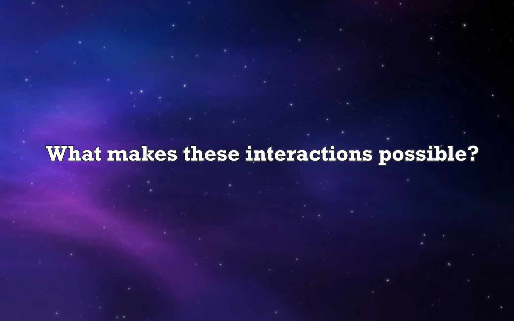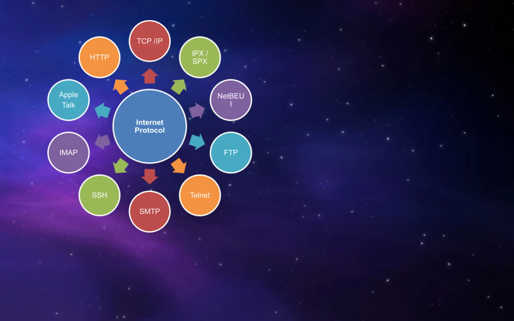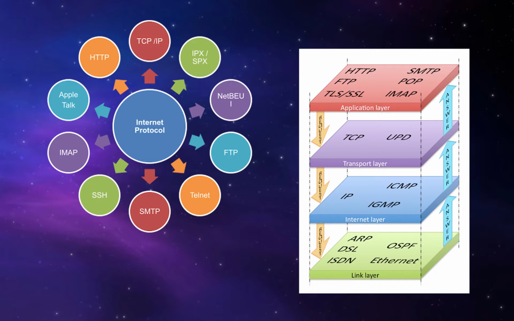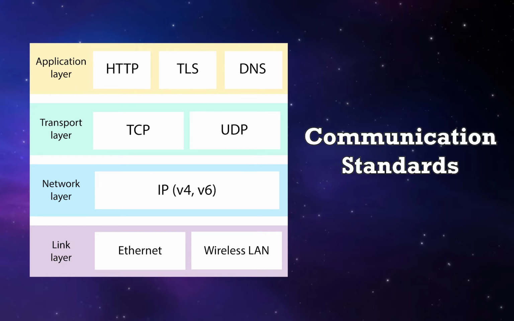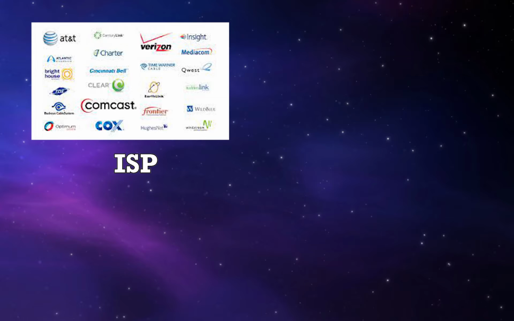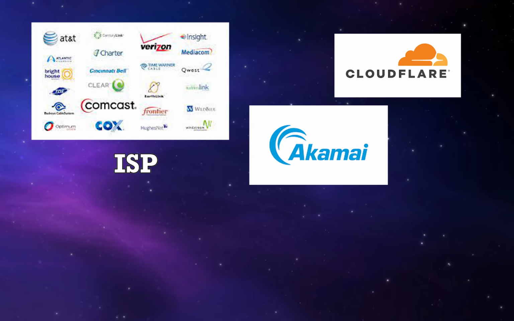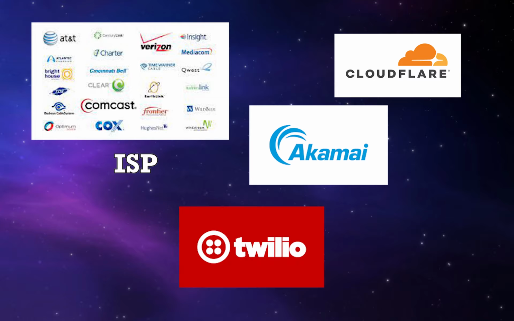The answer lies in the protocols and networks that have been created throughout decades. And APIs that sit on top of this infrastructure allow developers to send content across the globe. Protocols such as TCP, IP, BGP, and HTTP define communication standards. Internet service providers run the underlying networks. And interconnectivity networks by companies like Akamai or Cloudflare deliver packets efficiently from one network to another. APIs such as those powered by Twilio make it easy to build on top of the stack.